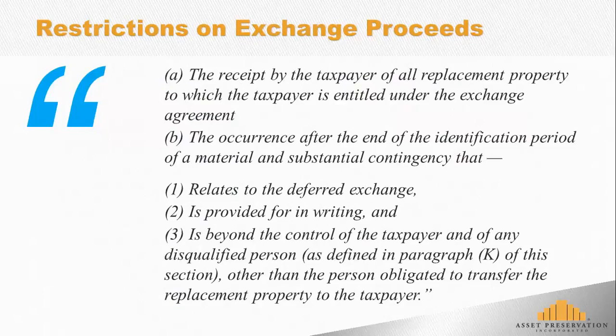Well, what if properties B and C have been sold to other purchasers? They're no longer on the market. Same fact pattern. They have to receive all replacement property to which the taxpayer is entitled under the exchange agreement. So the fact that somebody else has bought the properties doesn't mean that the taxpayer is not entitled to buy property B and C. They still are. They could still negotiate and under the Section 1031 rules purchase those properties.